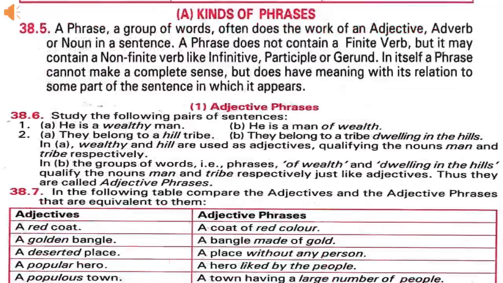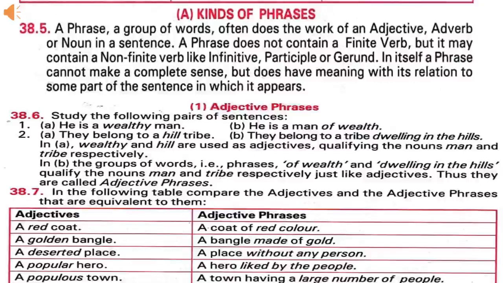Kinds of phrases. Phrases are of three kinds: adjective phrase, adverb phrase, and noun phrase. An adjective phrase is a group of words which performs the function of an adjective in a sentence. It means a group of words which qualifies a noun in a sentence is called an adjective phrase.